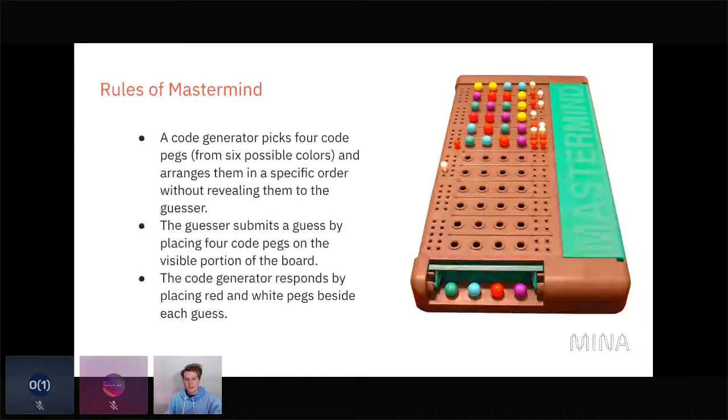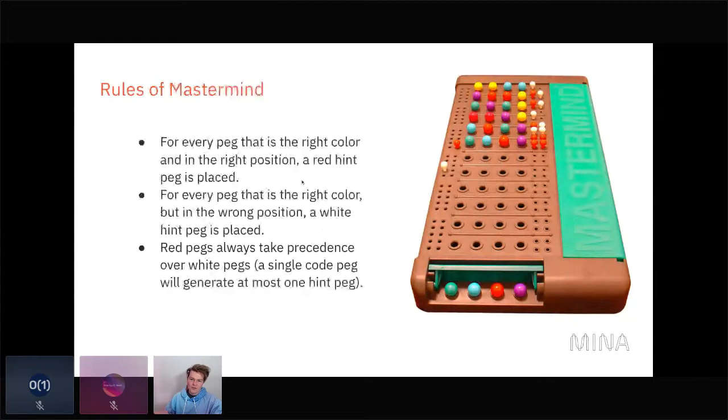And so then the guesser submits a guess by placing 4 code pegs in the visible portion of the board up at the top here. The first guess is usually basically random. They have no information to go off of really. There is a little bit of strategy in it if you try to drill down a bit more. But the code generator responds by placing these red and white pegs next to each guess. And so these are hint pegs, and they give some indication as to what degree the guess was accurate.